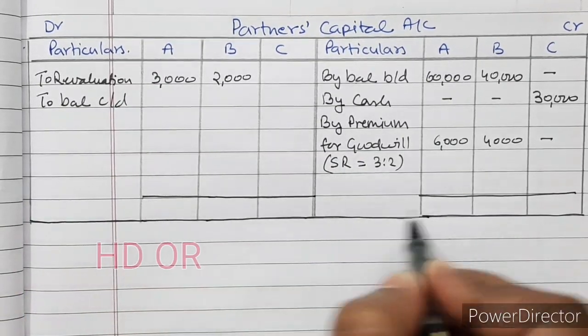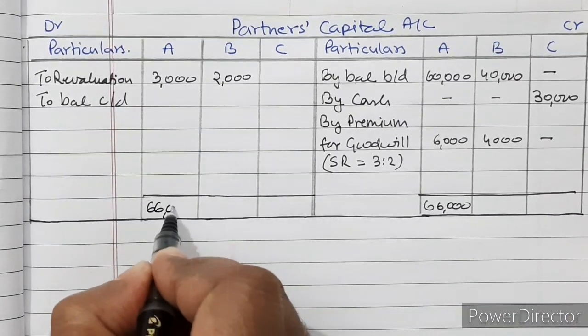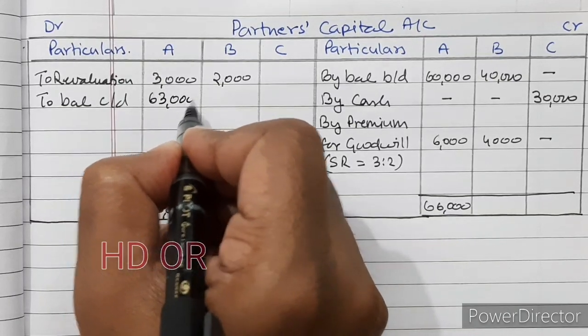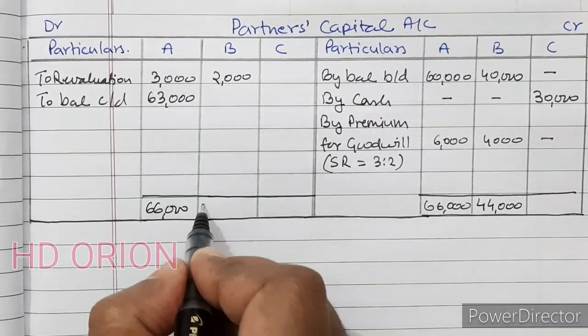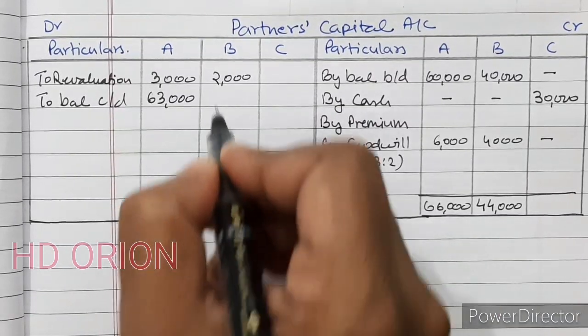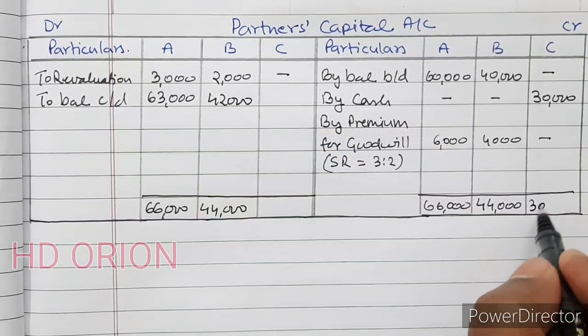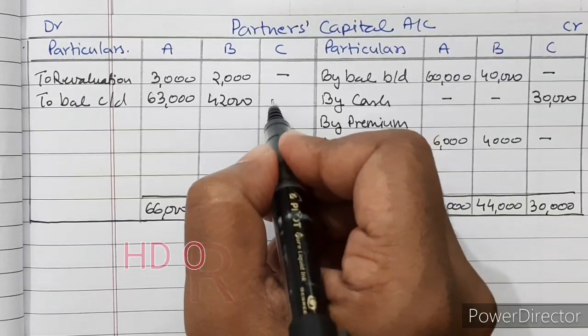It is 66,000 for A. To make 66,000 here, we have to insert 63,000, which is the balancing figure. Here 44,000 minus 2,000 will give us 42,000. And here 30,000 will be our closing balance for new partner C.